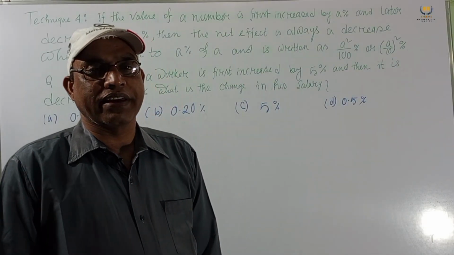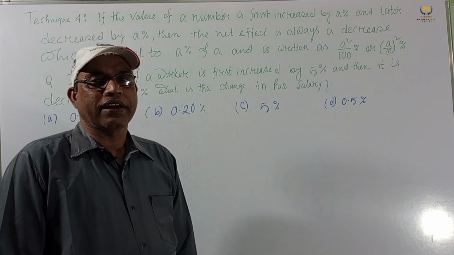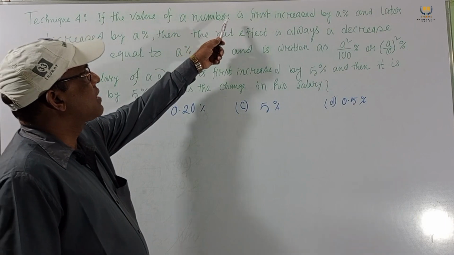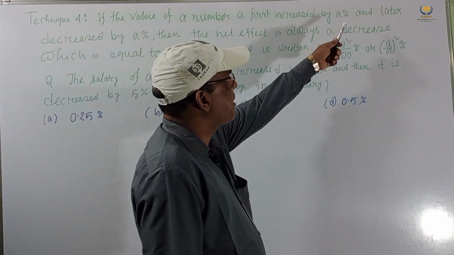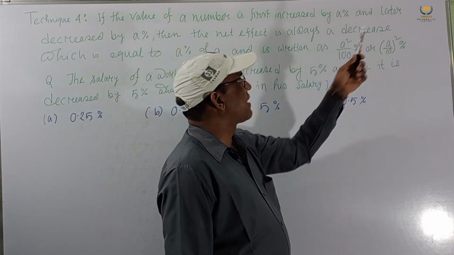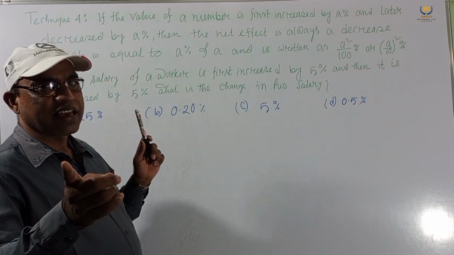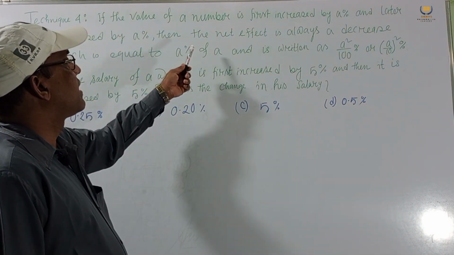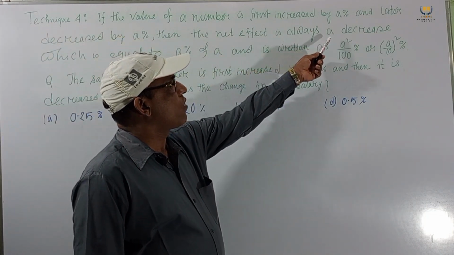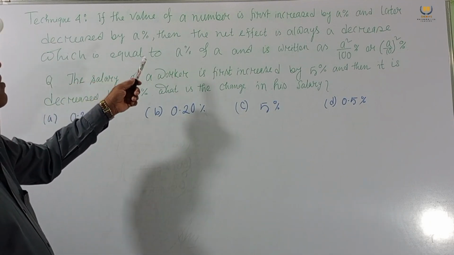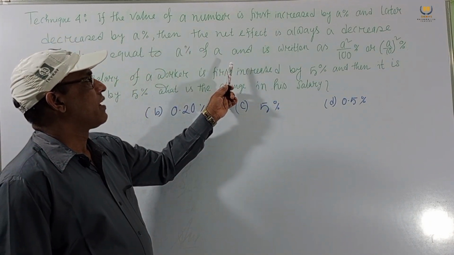Consider another technique in the shortcut method. Technique 4: if the value of a number is first increased by a percent and later decreased by a percent, first increase and next decrease, then the net effect is always a decrease, which is equal to a percent of a.